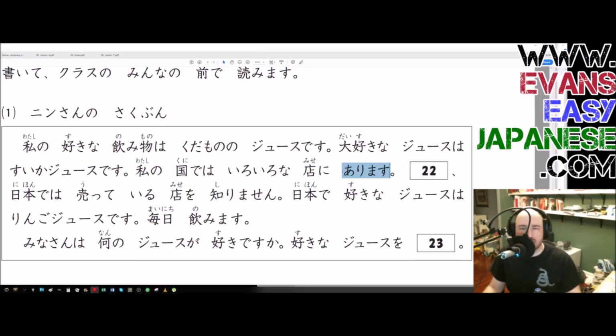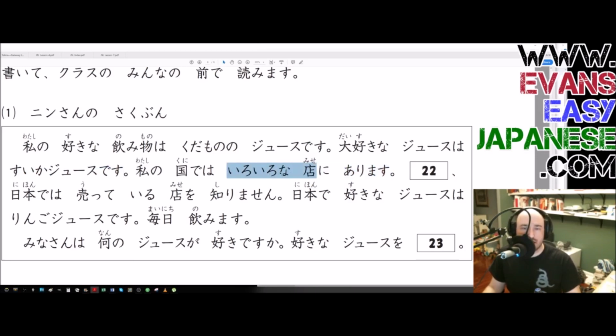It works in English a little bit. The location of something's existence is mise ni. The ni particle tells us where the thing is. Here in this sentence, they're talking about the suika juice from the previous sentence. So suika juice ga mise ni arimasu. Iroiro na mise ni arimasu.